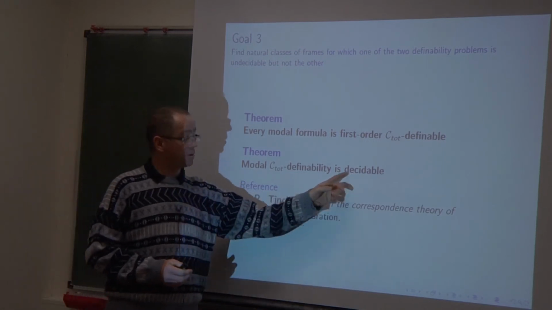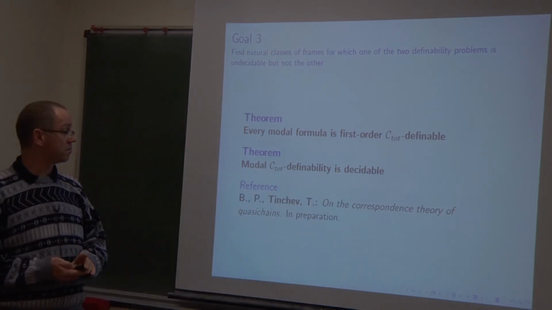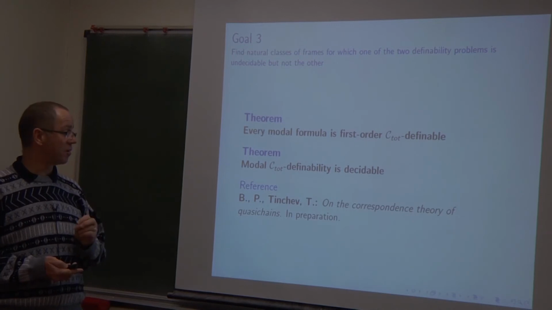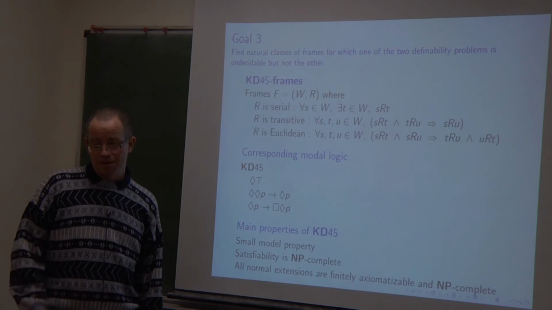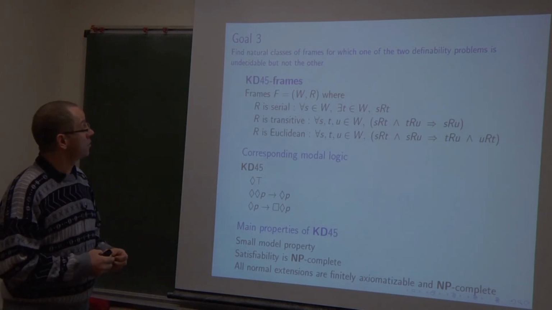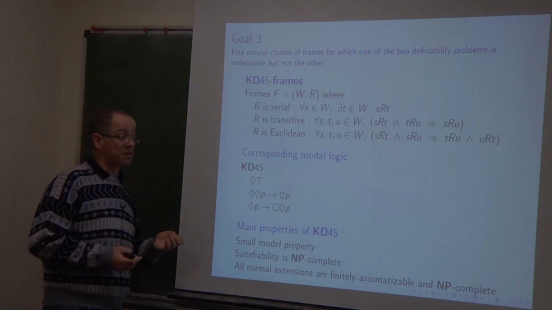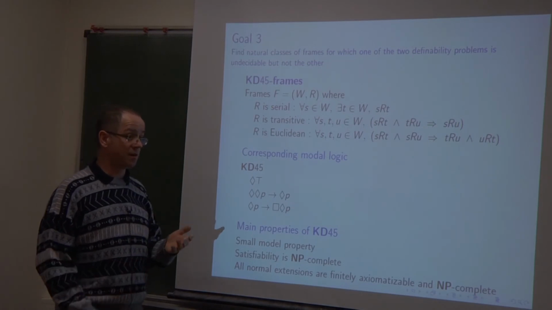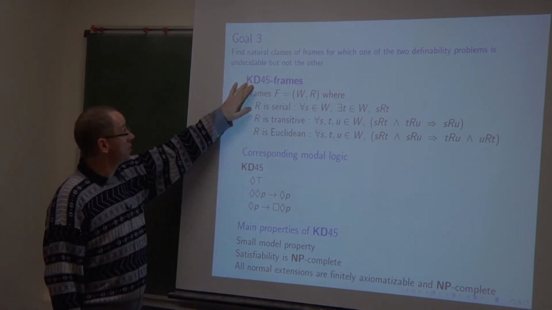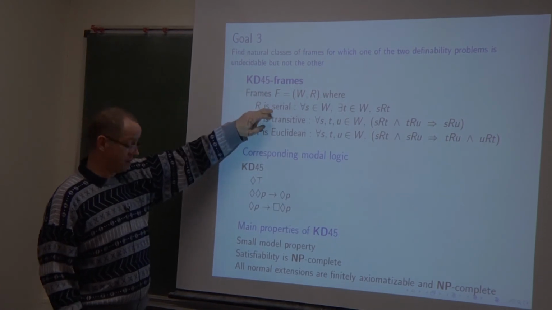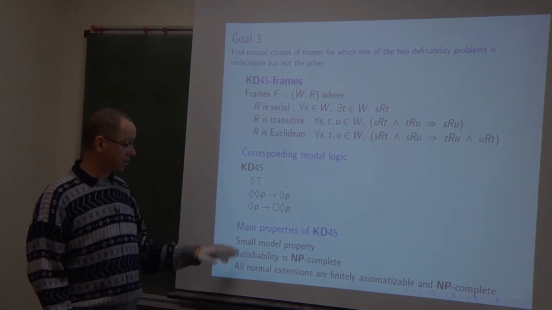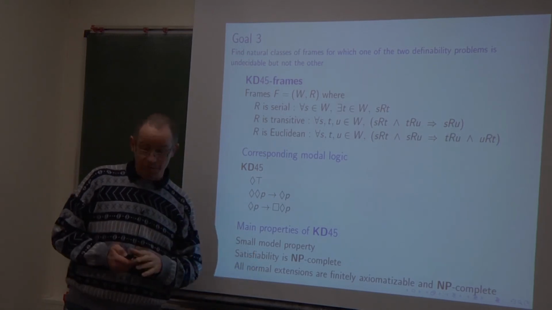But this time we believe it is in a non-elementary way, or with a high complexity. Of course, we are interested in the class of all partitions. They are the frames validating S5, but there is also the modal logic KD45, when instead of reflexivity, we have seriality. It is also a very good modal logic with good properties.